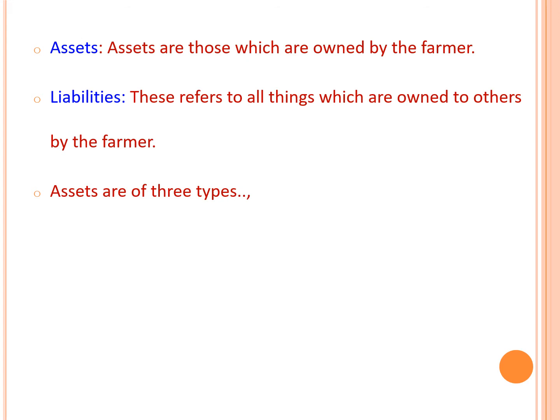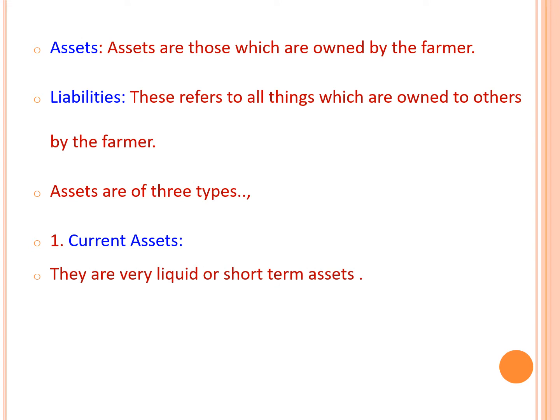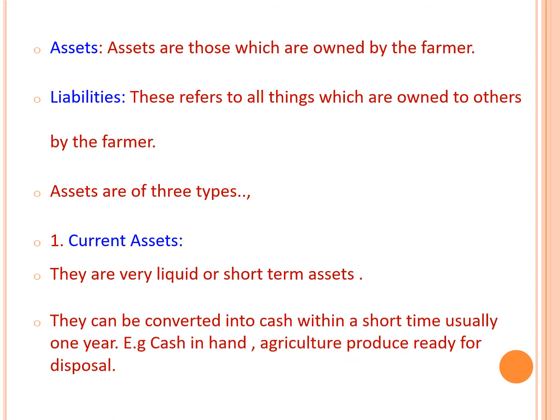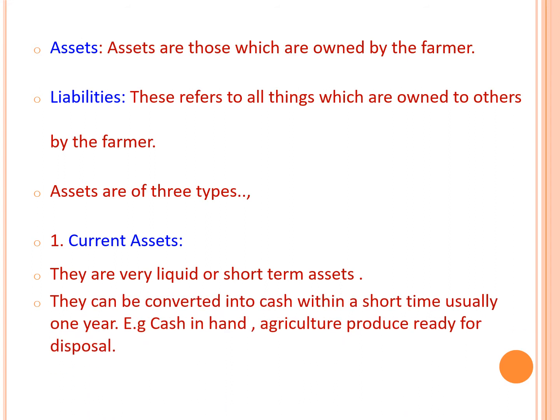There are three types of assets in the balance sheet. First one is current assets. They are very liquid or short term assets. Liquidity means we are able to convert them into cash in a very short period, usually within 1 year. For example, cash in hand, agriculture produce ready for disposal. These are some examples of current assets.